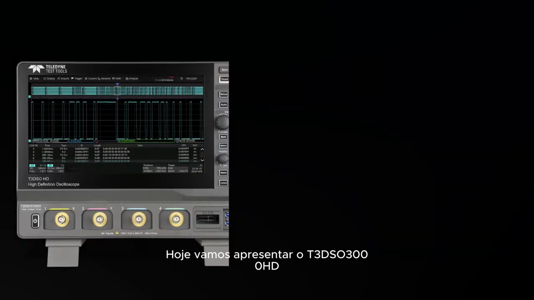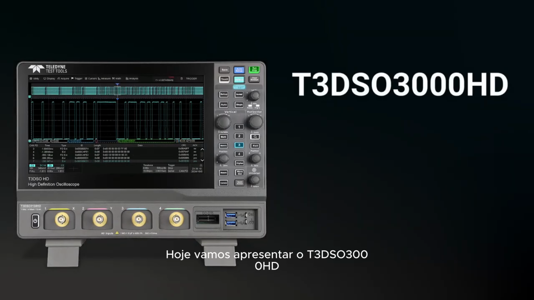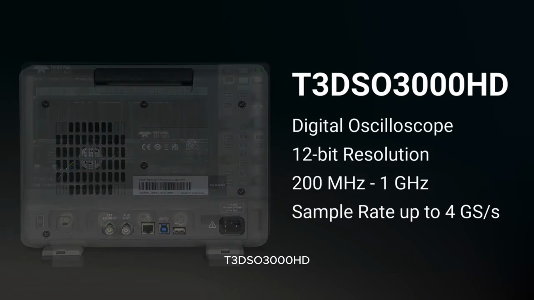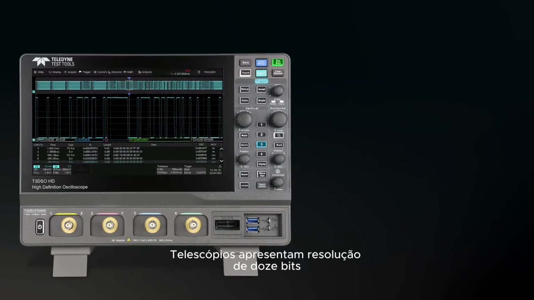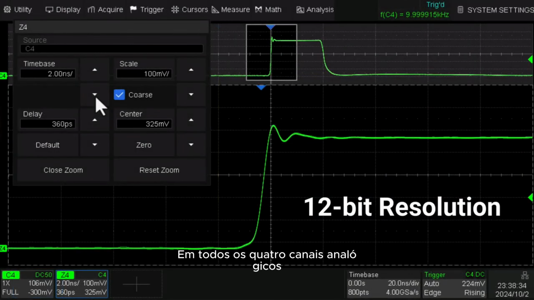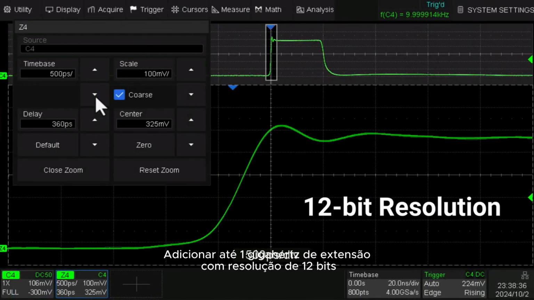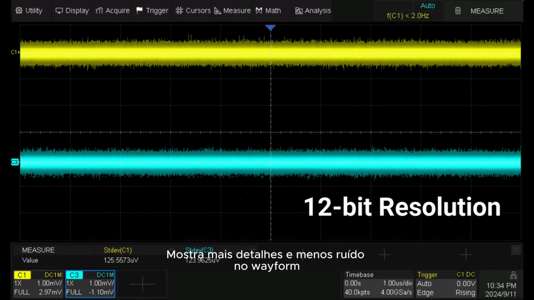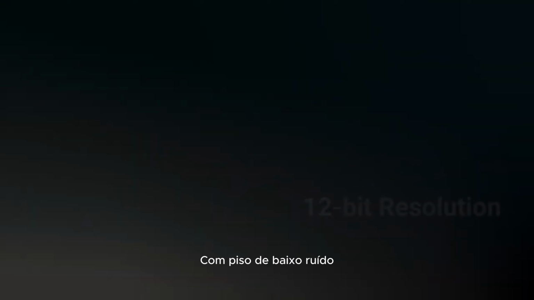Today we're going to introduce the T3DSO3000HD Oscilloscope by Teledyne Test Tools. T3DSO3000HD oscilloscopes feature 12-bit resolution on all 4 analog channels at up to 1 GHz bandwidth. 12-bit resolution shows you more details and less noise on the waveform with low noise floor.